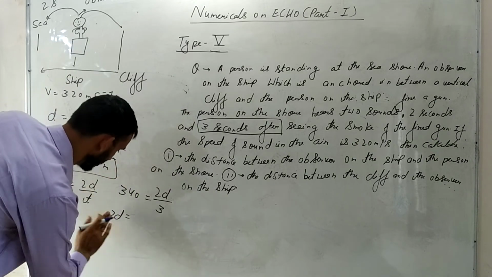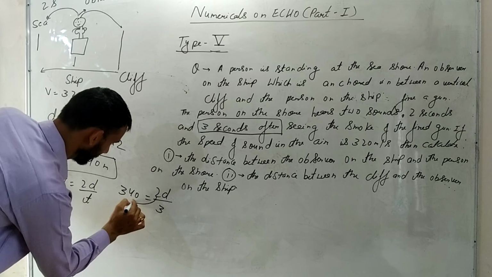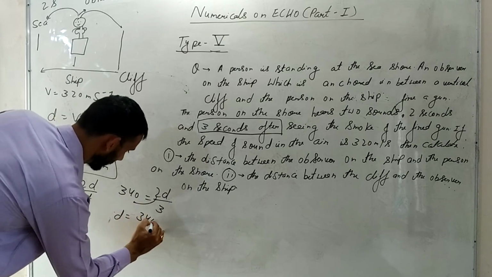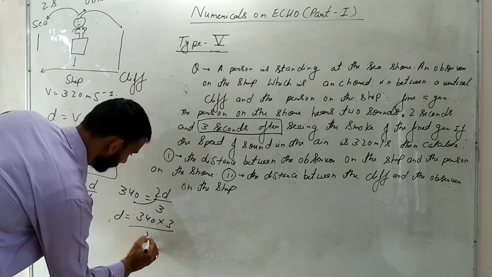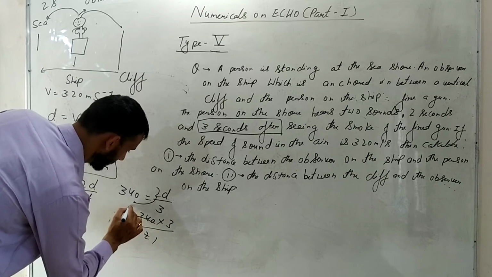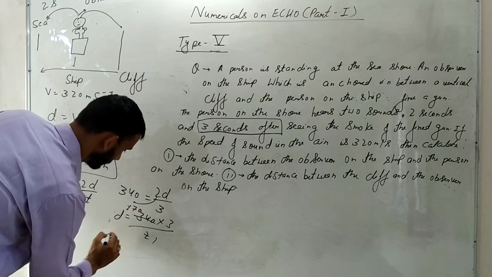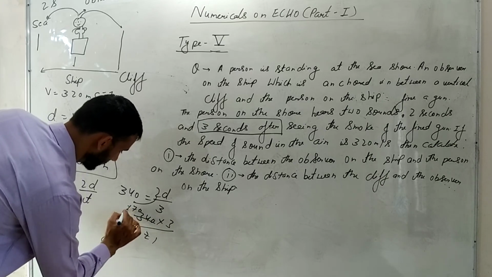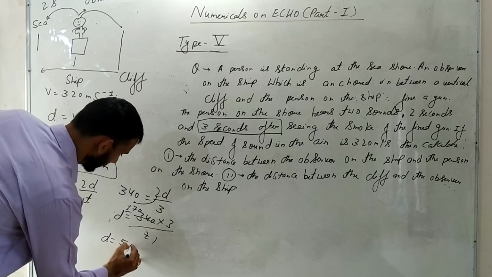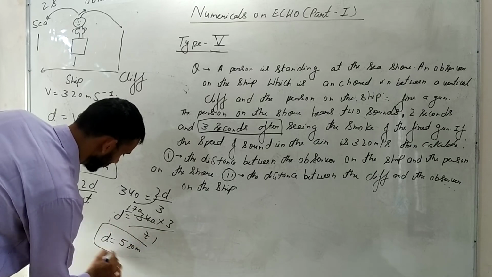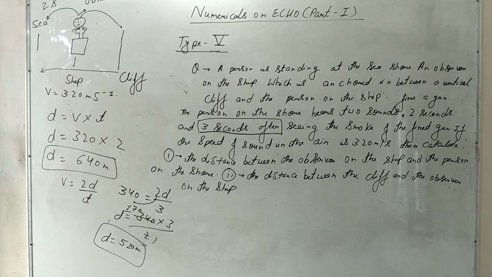Let me do it this way: 340 into 3 by 2, which is 510. So d is 510 meter, and this is 640 meter.